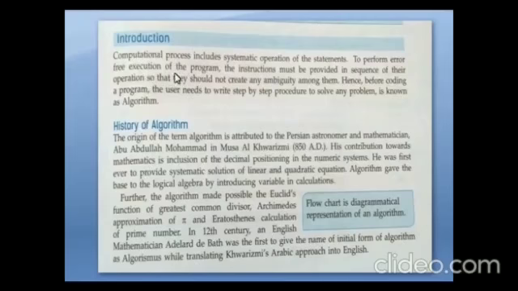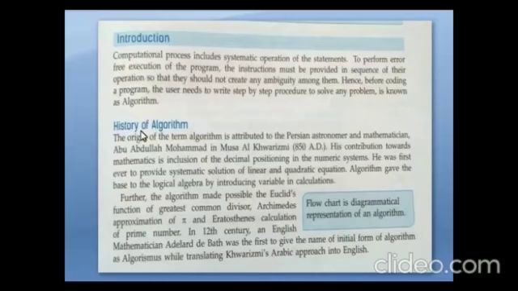Computational process includes systematic operation of the statements. To perform error-free execution of the program, the instructions must be provided in sequence of their operation so that they should not create any ambiguity among them. Hence, before coding a program, the user needs to write a step-by-step procedure to solve any problem. This is known as algorithm. When we are writing an algorithm, the next step is we have to draw a flow chart. Flow chart means a pictorial representation of that algorithm.